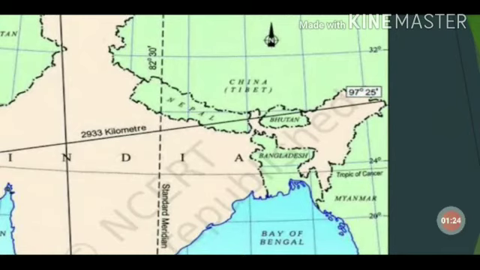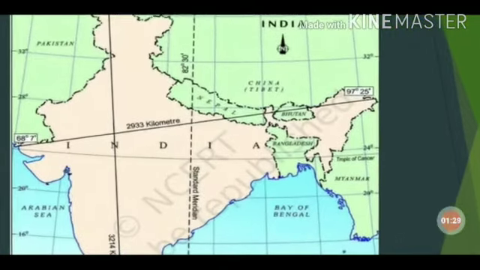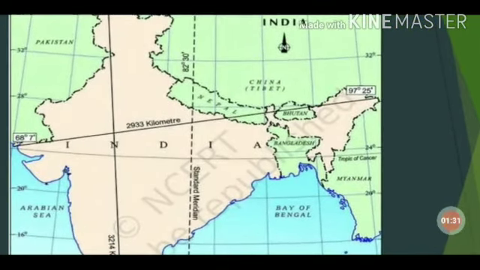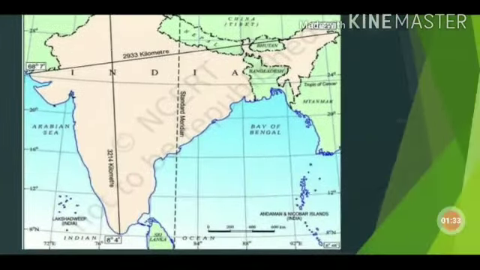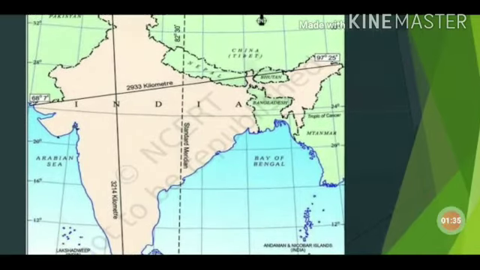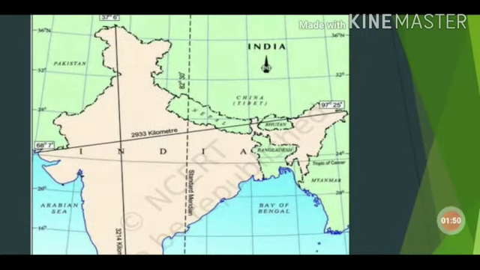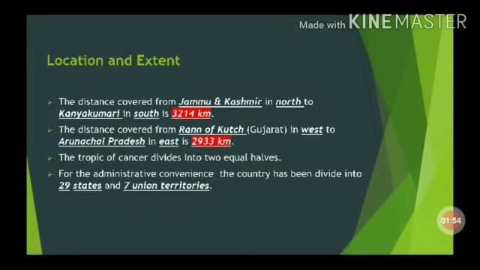So this is the location of India. And the Tropic of Cancer, a line of latitude, with 0 degrees being the equator, divides our country into two equal halves. So we are situated in the northeastern hemisphere.